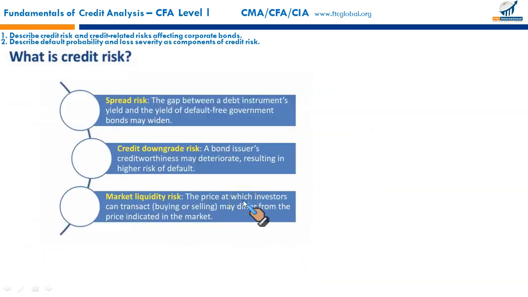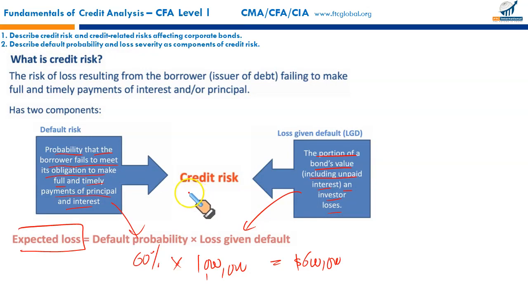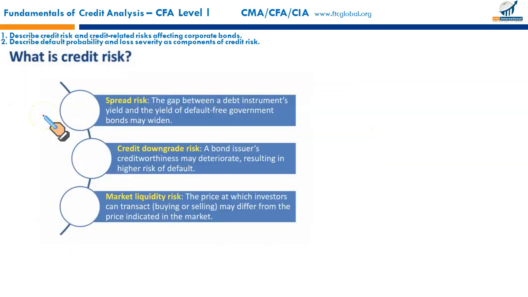Now these are the related risks, but they are not components of credit risk. Remember, there are certain questions in your curriculum, so you need to distinguish clearly. Credit risk has these two components, and these are the risks related to credit risk. First, the spread risk. What is spread risk? A corporation issues a debt instrument at 7%.